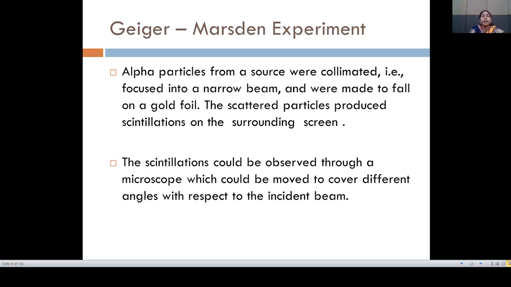When the alpha particles fall on the gold foil, the scattered particles produce scintillation on the surrounding screen.